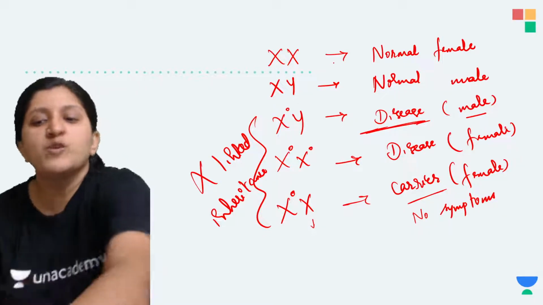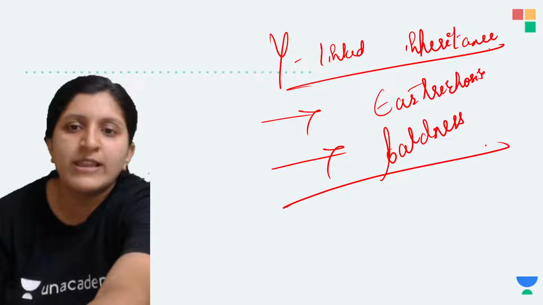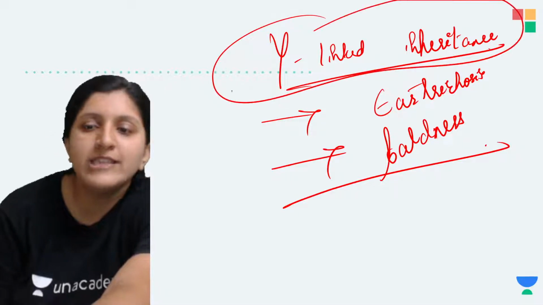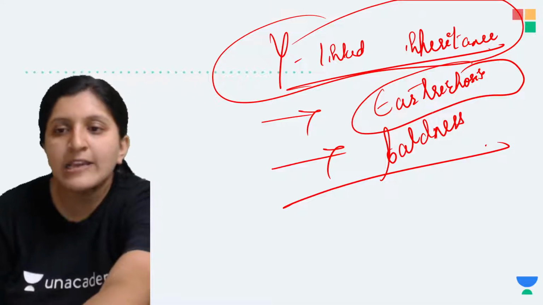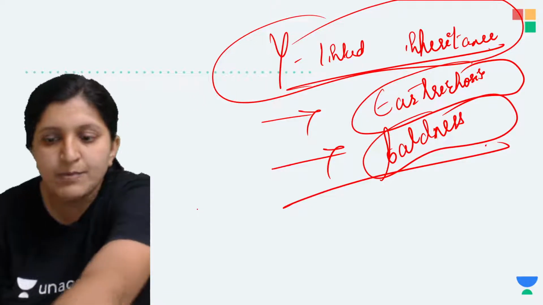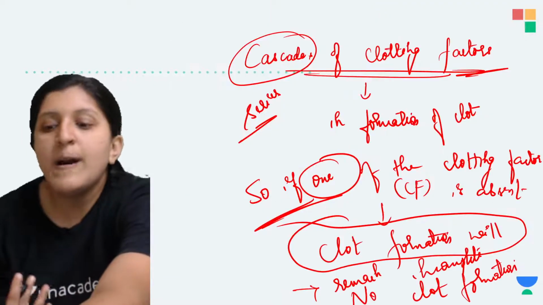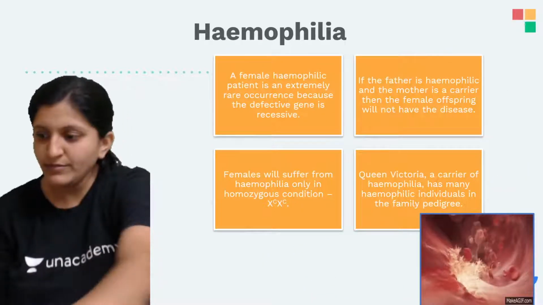If the faulty chromosome is the Y chromosome, then we call this Y-linked inheritance, which can cause hypertrichosis, and it can also cause baldness in people, especially in males.